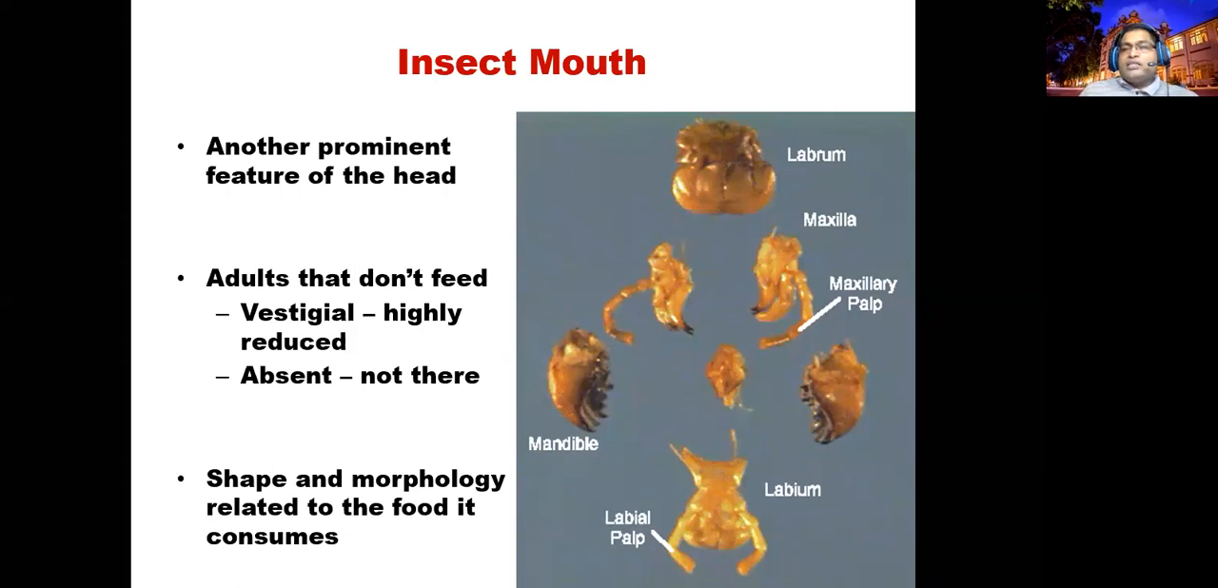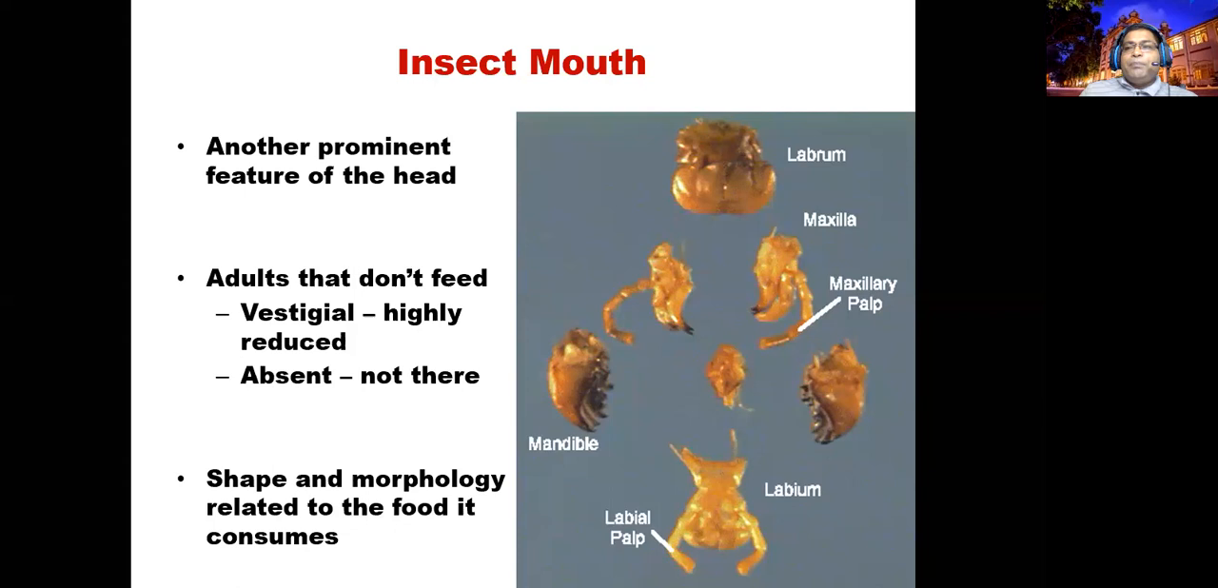In contrast, in many adult insects, you cannot see a well developed mouth. It may be rudimentary, or it may be absent, because their lifespans are very small. The adult, immediately after emergence from the eggs, will mate, reproduce and die. They will not consume food, especially in the lepidopteran moths.